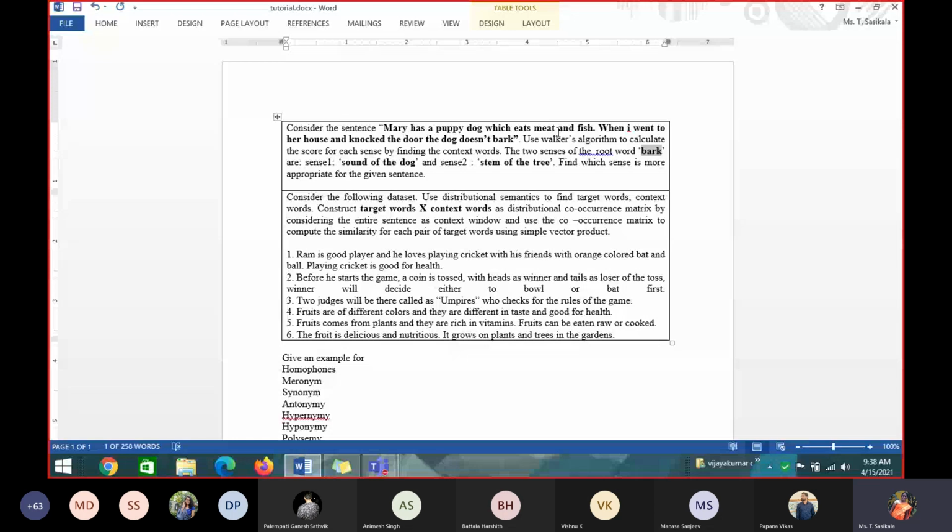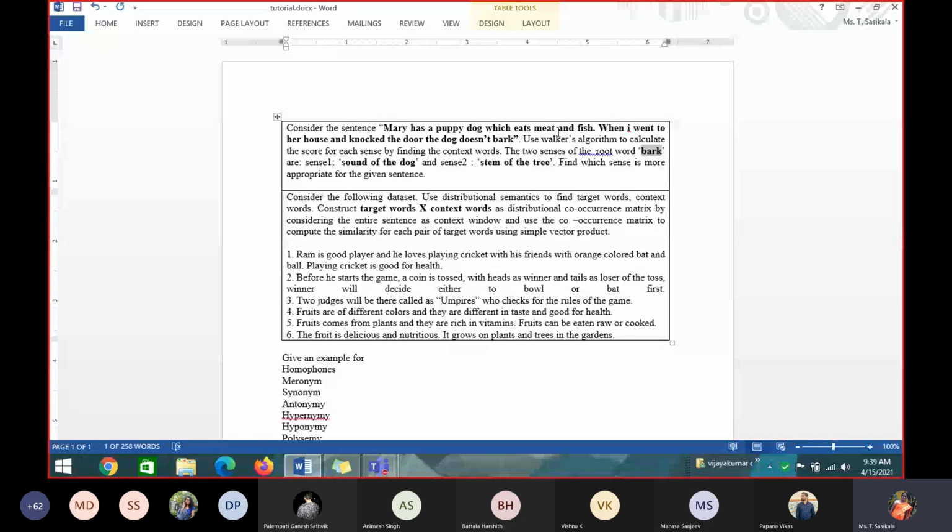For example, orange. If my sentence has the word orange and I am giving only the root word orange, what are the senses orange can have? At least a minimum of 2-3 senses you can identify. I have clearly given everything in the problem here, but sometimes the sense will not be given. Orange is a fruit which is round in shape and it is sour in taste. This is my sentence. For the sentence, calculate the score for each sense by identifying the sense and finding the context word, where the root word for the given sentence is orange.